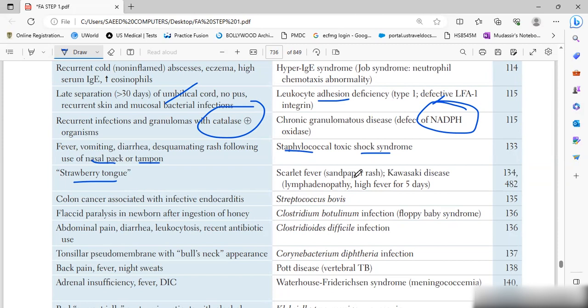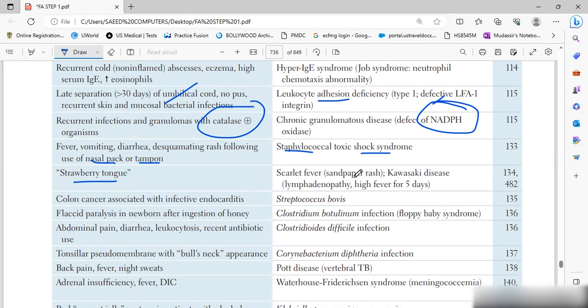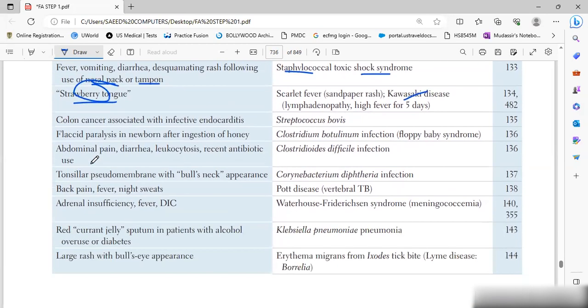Our kid is riding the Kawasaki bike, palm and sole on the steering, and red eyes. In this case, you will have a risk of coronary artery aneurysm. That is Kawasaki disease, strawberry tongue.